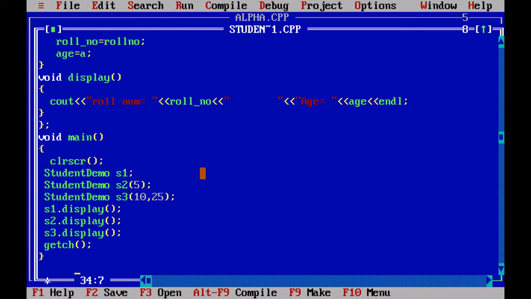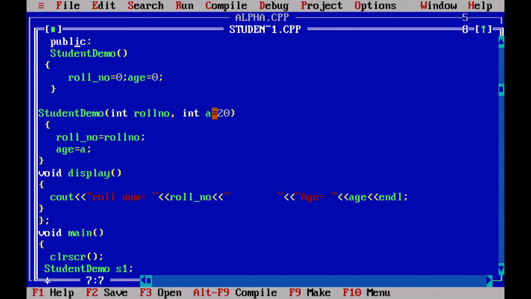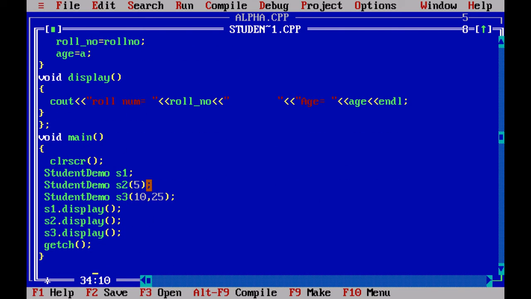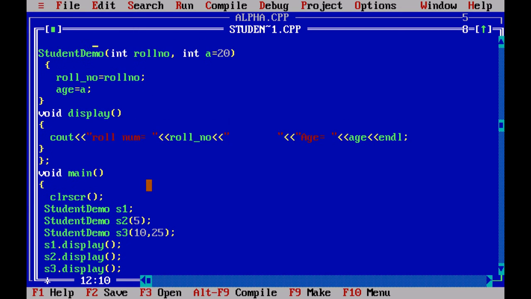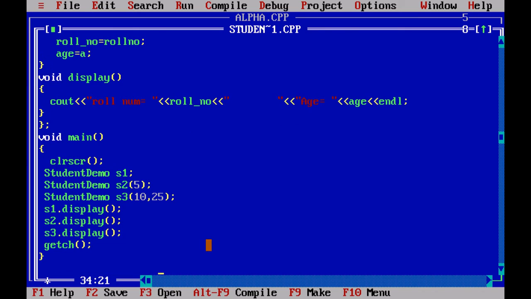So here we have created three objects, S1, S2 and S3. S1 will be created using the default constructor, and S2 and S3 will be created using the parameterized constructor. But when S2 is created, the default argument will be set, that is age equals a, and when S3 is created, roll number will be 10 and age will be 25.